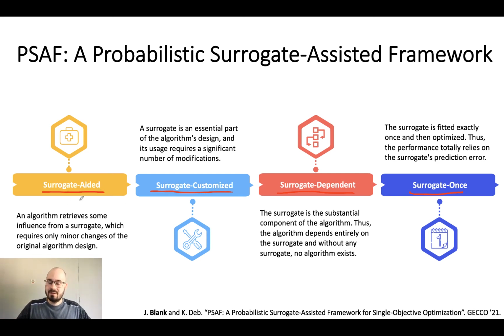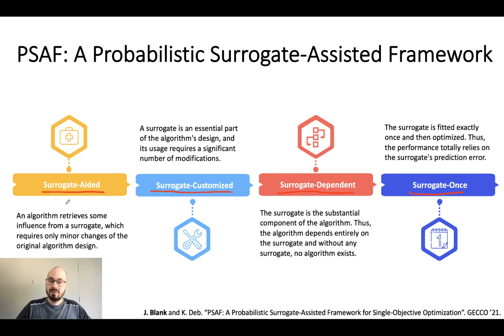With surrogate-aided, we refer to a very simple change which still improves the result. For example, in an evolutionary strategy idea where we have 200 offsprings, now using a surrogate, let us create 800 offsprings and just take the 200 which are the most promising ones.